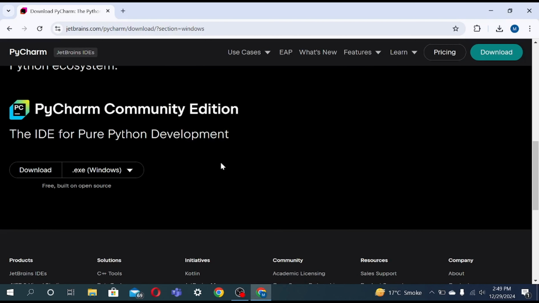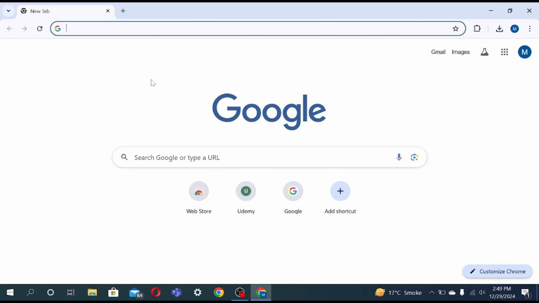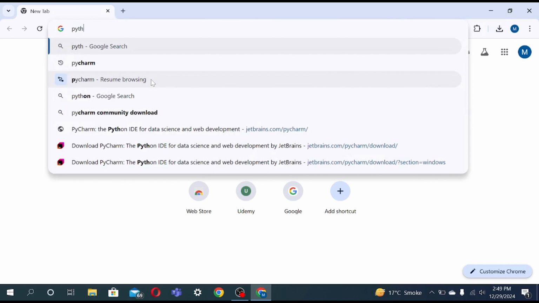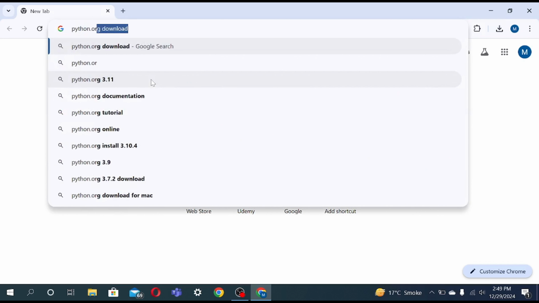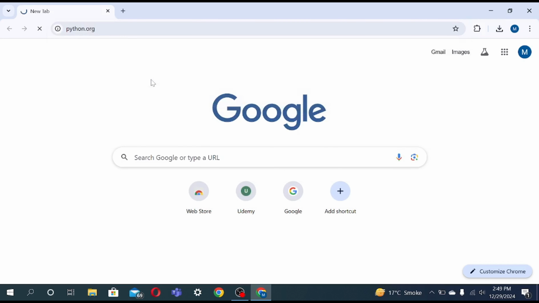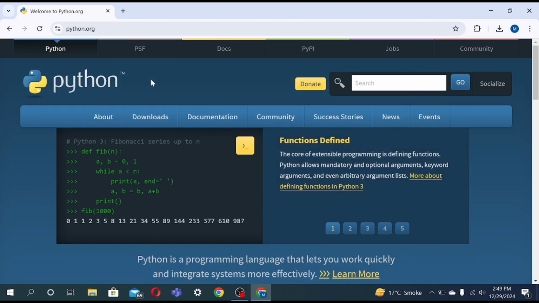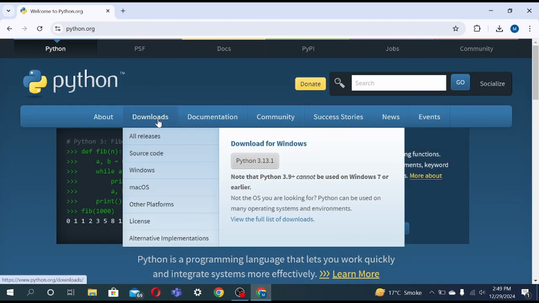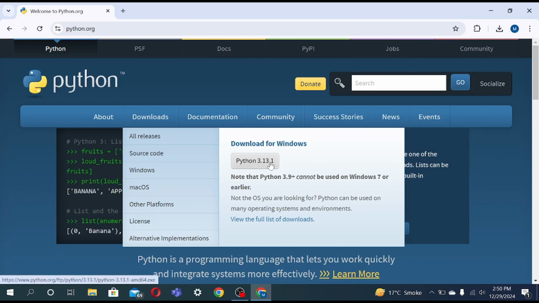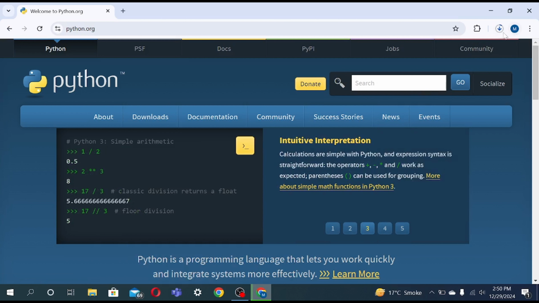Okay, and then we need to install Python. Like you need to install a language. We are gonna head over to python.org, or just simply write Python and click enter, and then click on downloads. The latest version available in 2024 is 3.13.1. So download the latest version you have, and then it's gonna take a while to be downloaded.